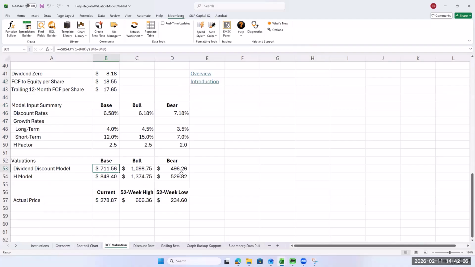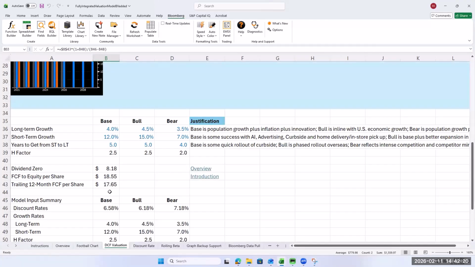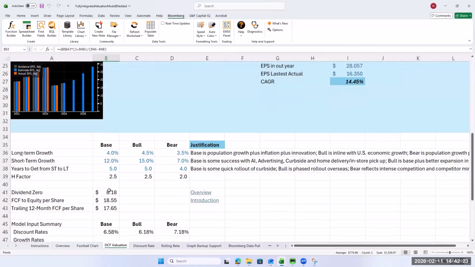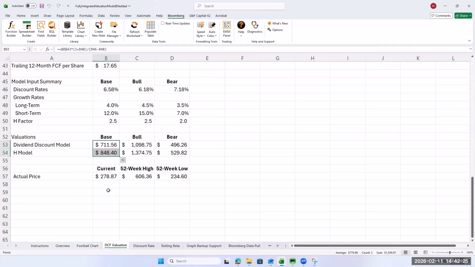Boy, that's giving us a massive valuation. That may make us a little nervous that it's just so strong. We do know that, I mean, look at the 52-week high. That's not that far off from our base. So what in our assumptions do you think is giving them too high of a valuation?